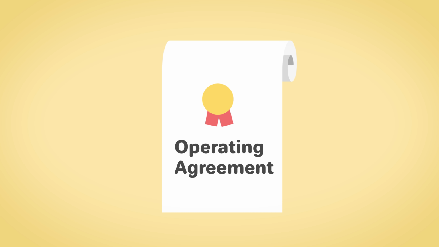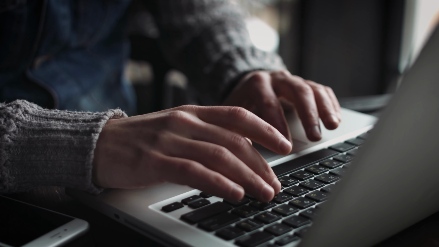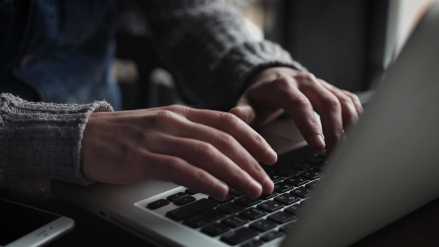An operating agreement is an internal document. It does not need to be filed with the state. However, it should be updated every time there is a change in membership or management at the company.